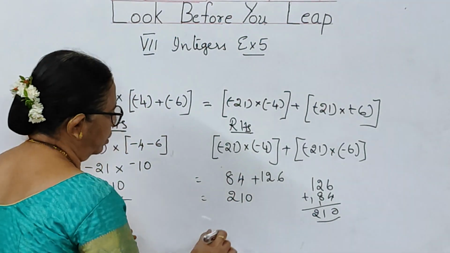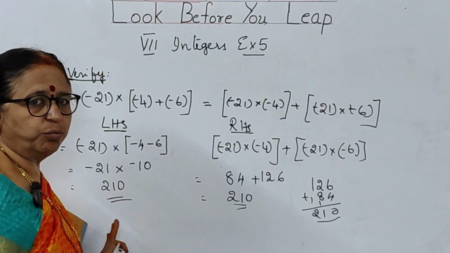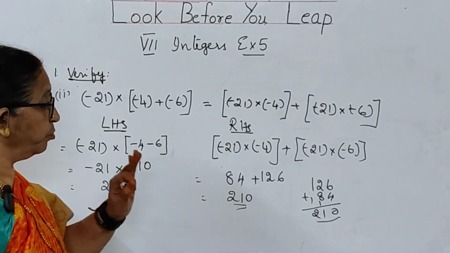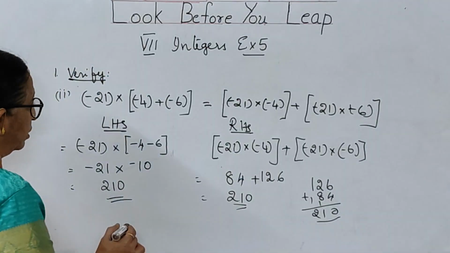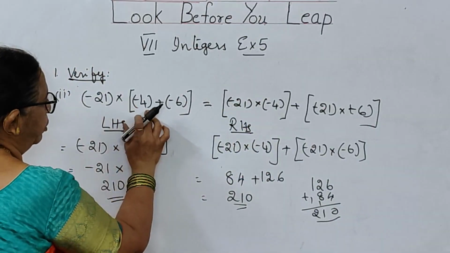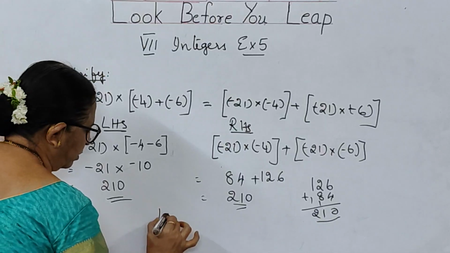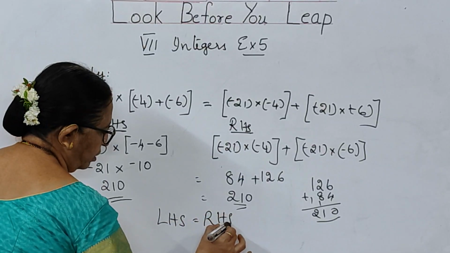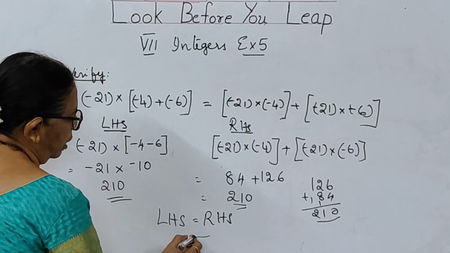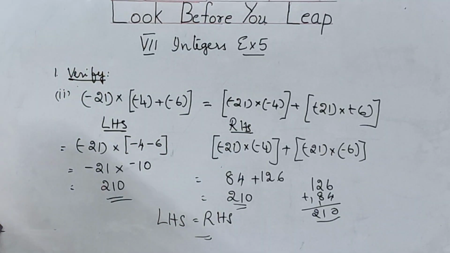See, children, LHS and RHS, both are same. Why? Because we have used the distributive property. Accordingly, A into (B plus C) is equal to A into B plus A into C. So what you will say? LHS is equal to RHS. They have asked you to verify and we have verified. Go through this, children.